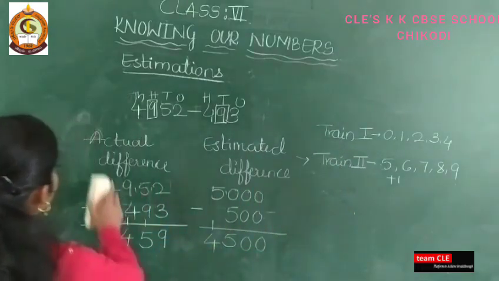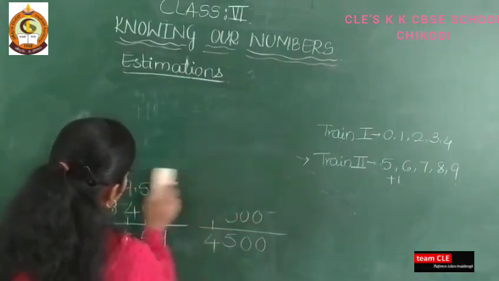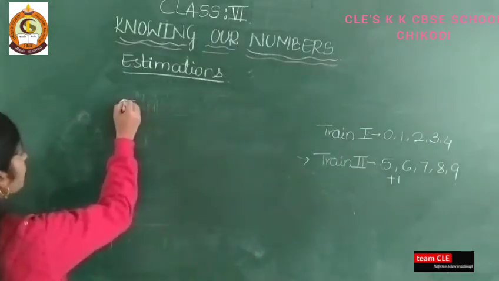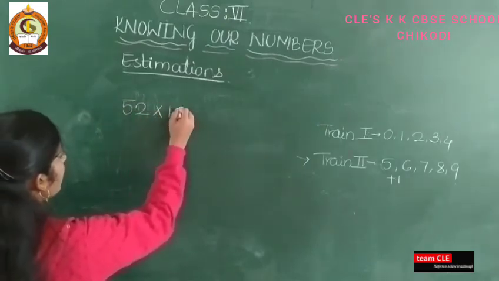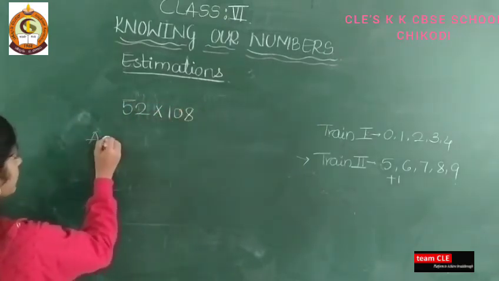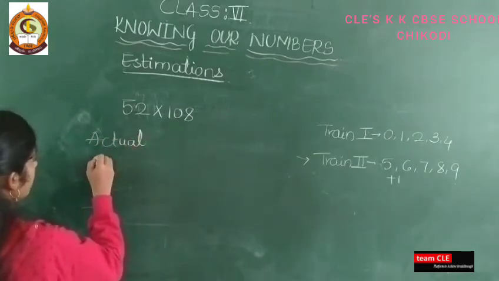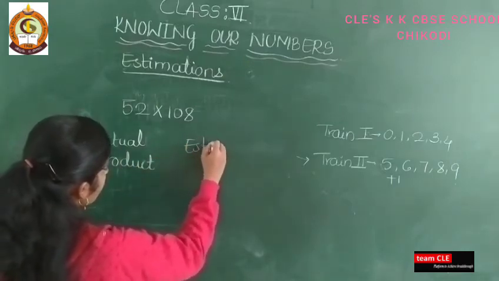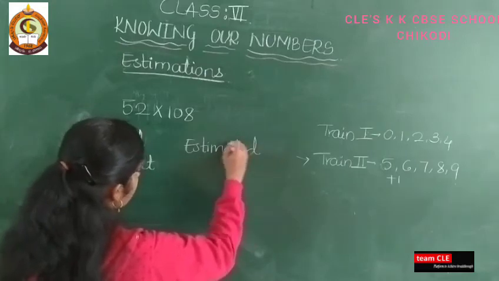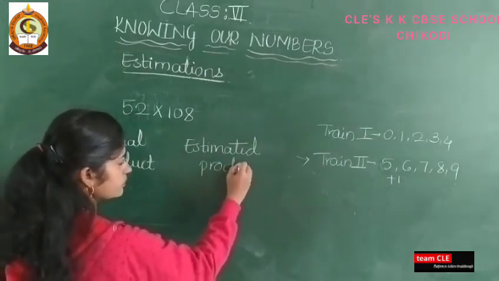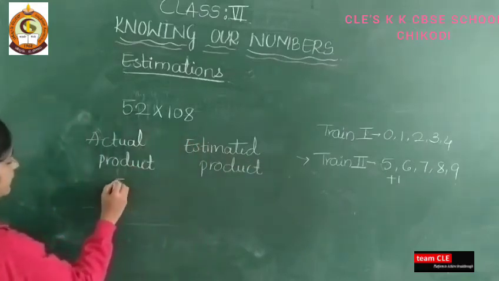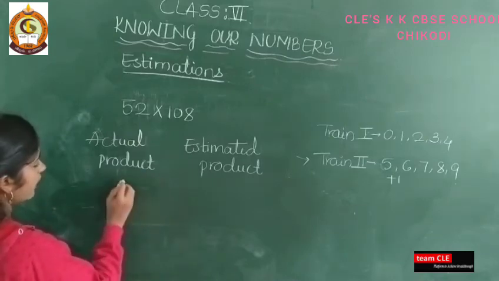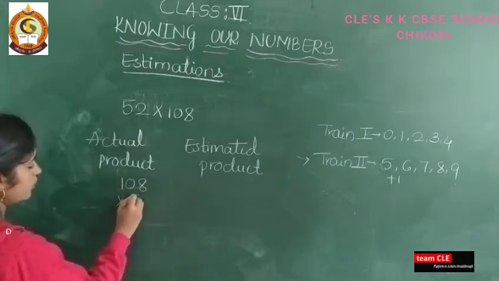Next, one more example I will take and that is the third one. Estimate the following by using general rule. So 52 into 108. So this is the actual product. Here I will write actual product and here estimated product. So take this example 52 into 108 or 108 into 52. Both are correct. So I will take here 108 into 52.